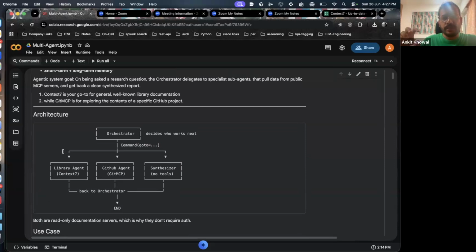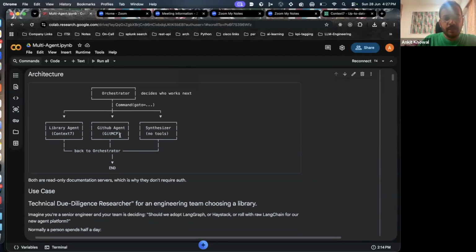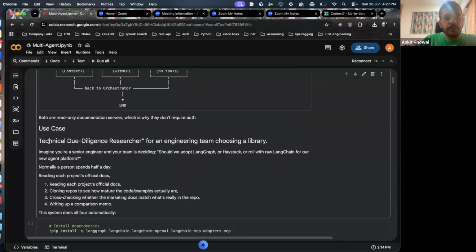Or if a user asks a question related to something, the orchestrator will look at the docs, it will look at the code, and then synthesize the information and answer back to the user, right? So one use case would be a technical due diligence researcher for an engineering team choosing a library, right? Let's say you are an engineering team and you are evaluating libraries, whether I should use React or Angular, right?